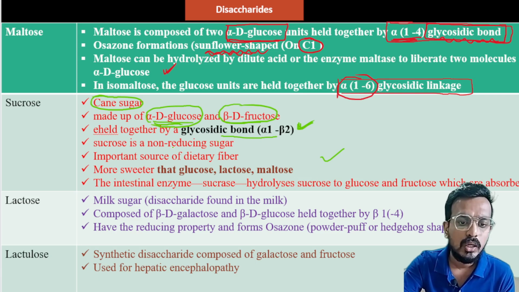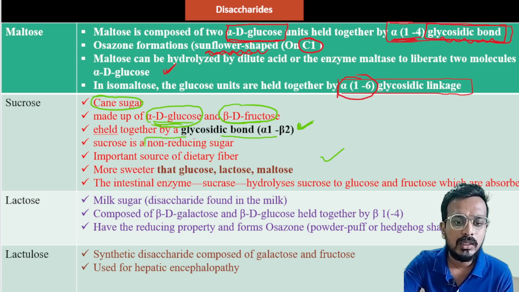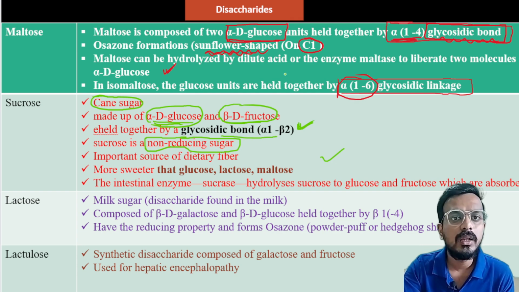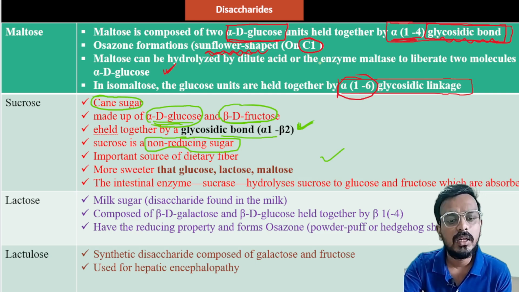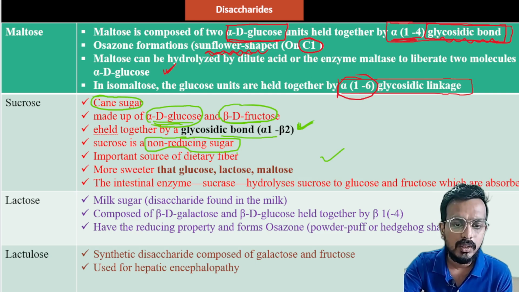Sucrose is a non-reducing sugar. What is a reducing sugar and what is a non-reducing sugar? I discussed it in the last class, but I am repeating. If free aldehyde or ketone groups are present, we call it a reducing sugar. If free aldehyde and ketone groups are not present, we call it a non-reducing sugar.